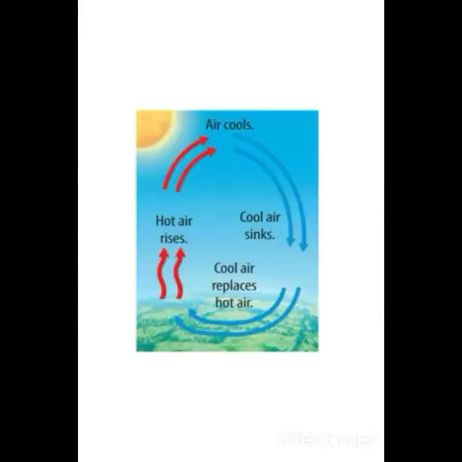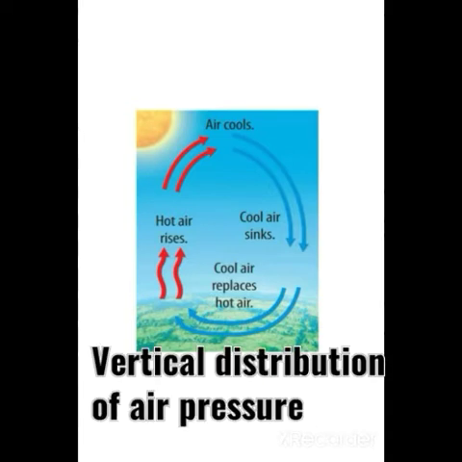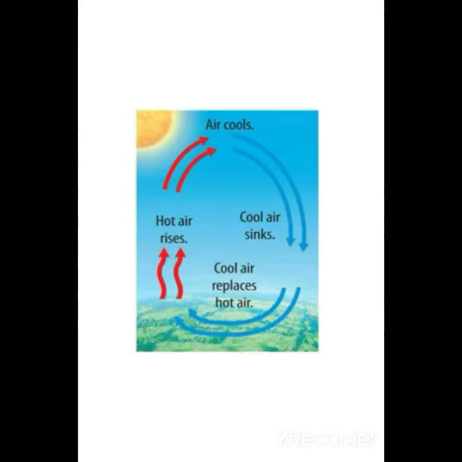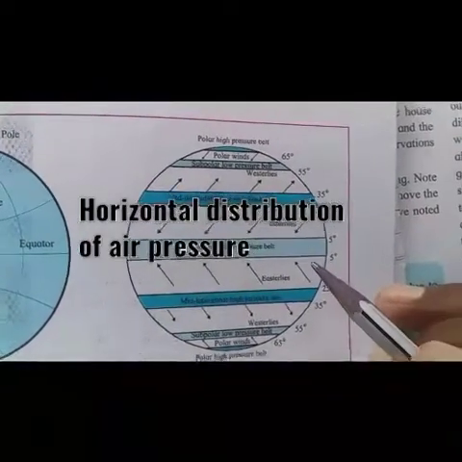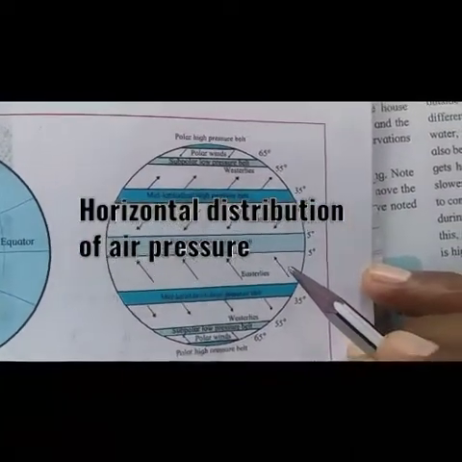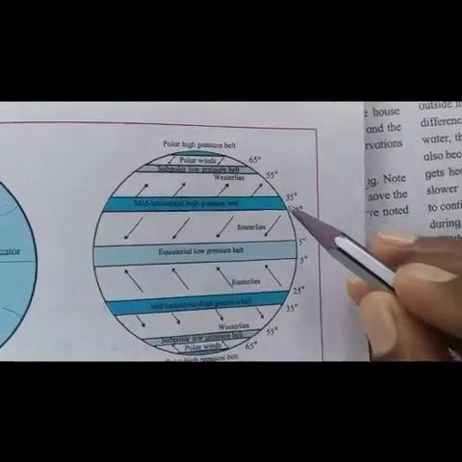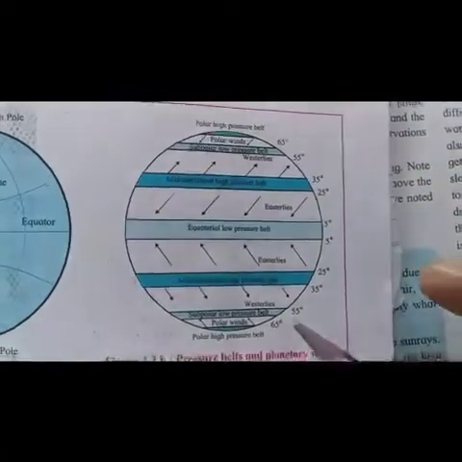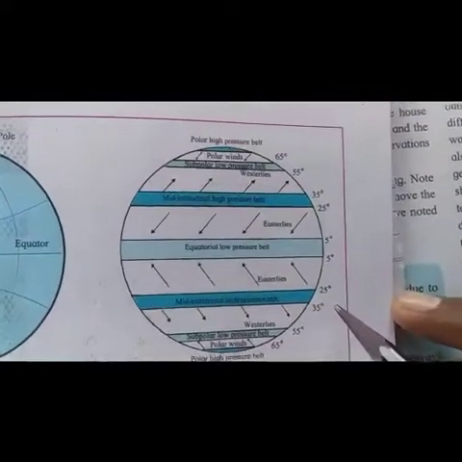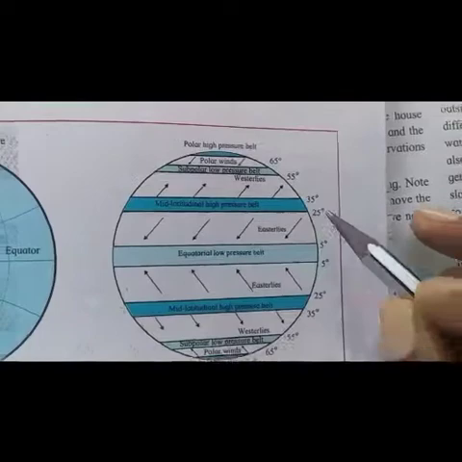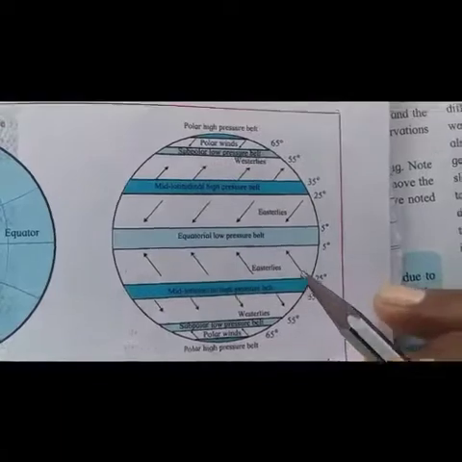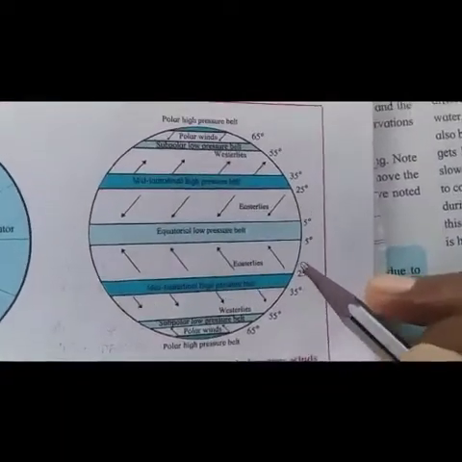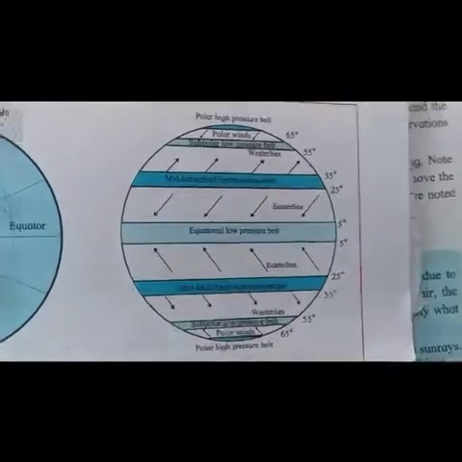Thus, we have learned about the vertical distribution of air pressure. Now we will see the horizontal distribution of air pressure. What is the horizontal distribution of air pressure? The air pressure is not the same horizontally over the surface of the earth. It varies in the different regions from the equator to both the poles. This distribution of air pressure is called the horizontal distribution of air pressure.